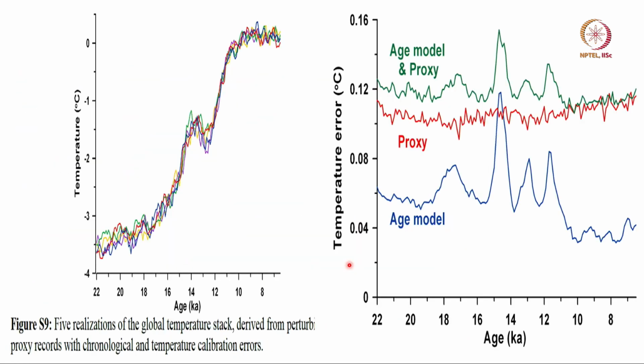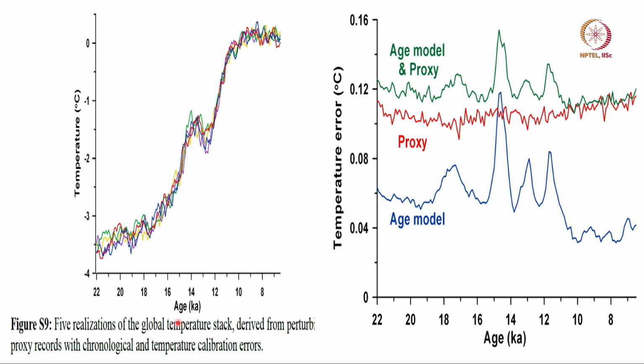Okay. Now, so here in the supplementary data of the Shakun et al. paper in Nature, they discuss the global mean temperature derived by perturbing the proxy records, because there are errors in the proxy record.